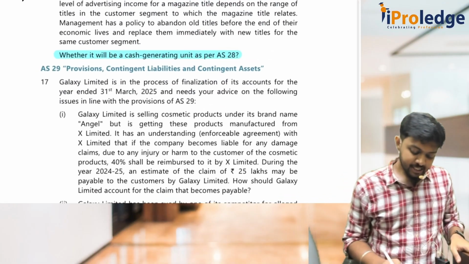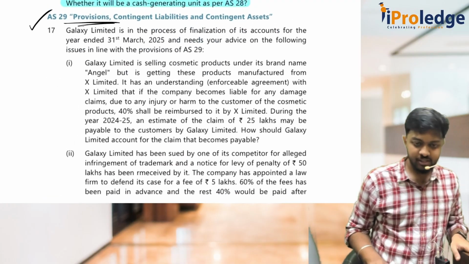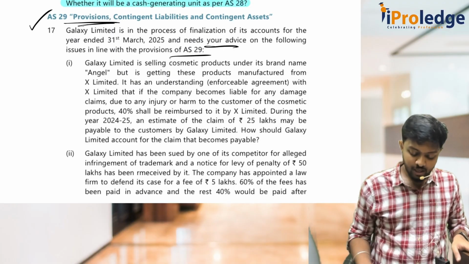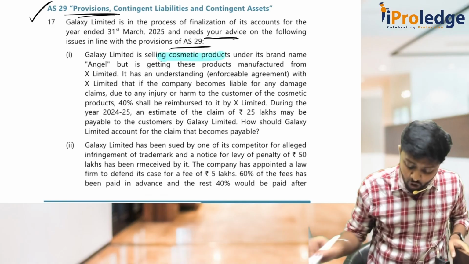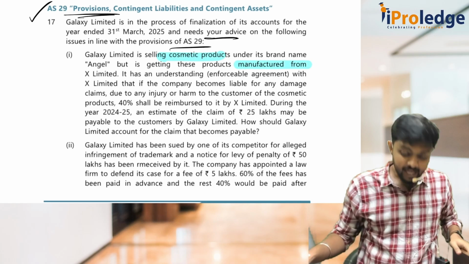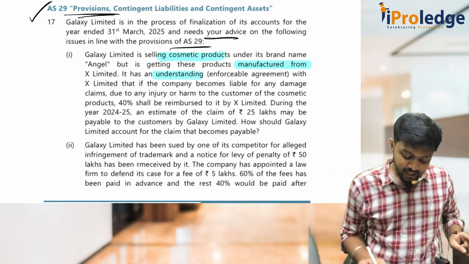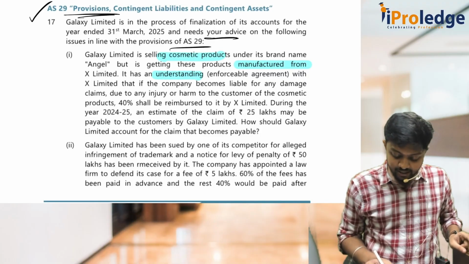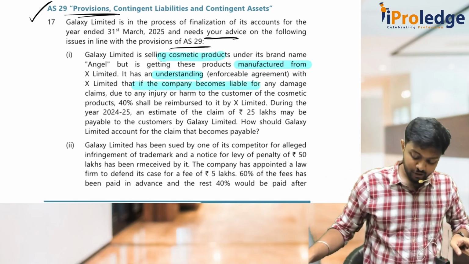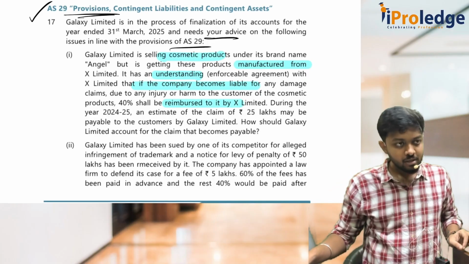So coming to AS29. So what is AS29? Provisions. So let's read this question. Simple again. Galaxy Limited is in the process of finalization. They need your advice. Galaxy Limited is selling cosmetic products under its brand name Angel, but is getting these products manufactured from X Limited. There is an understanding with X Limited that if the company becomes liable for any damage claims due to any injury or harm to the customer of the cosmetic products, 40% shall be reimbursed to it by X Limited.